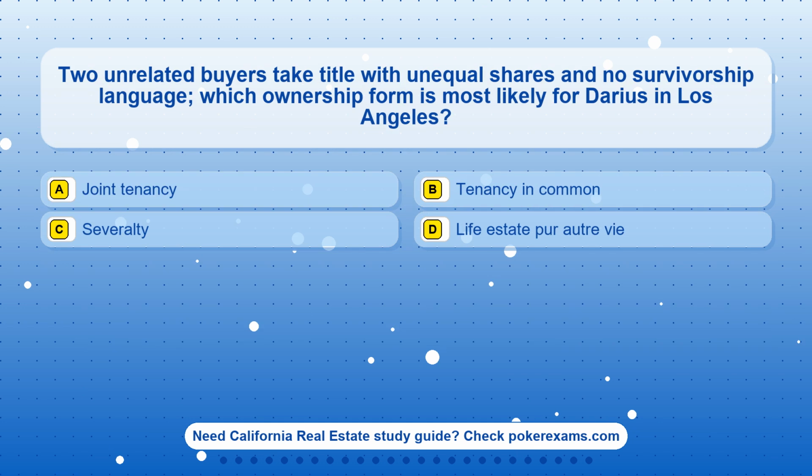Question 6. Two unrelated buyers take title with unequal shares and no survivorship language. Which ownership form is most likely for Darius in Los Angeles? Option A. Joint tenancy. Option B. Tenancy in common. Option C. Severalty. Option D. Life estate per autre vie.